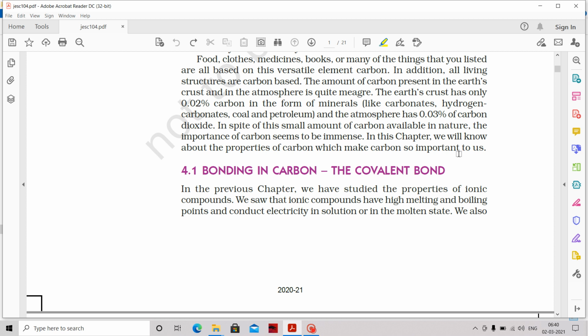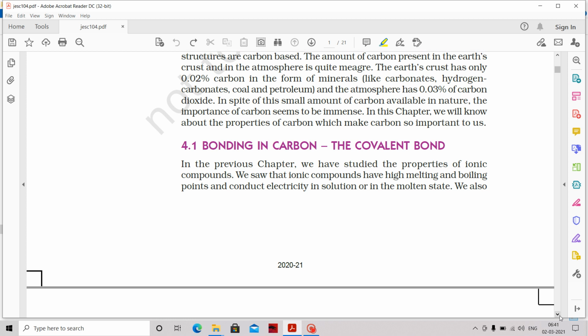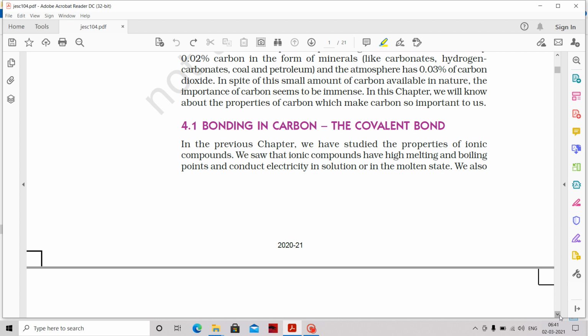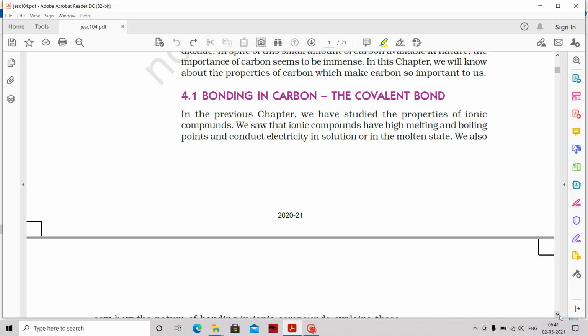So in this particular chapter, we will be learning about carbon and its compounds. In order to see that, first, for any compound to form, as you all know, the bonding is important. What type of bonds does it form? Carbon loves to form bonds with different atoms, different elements, and with its own element.